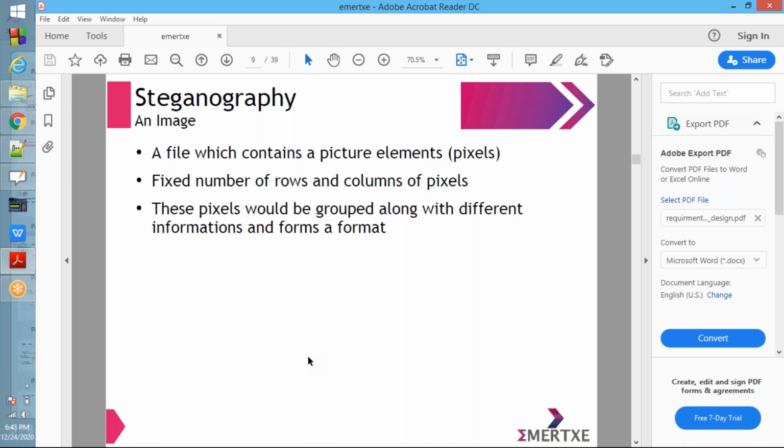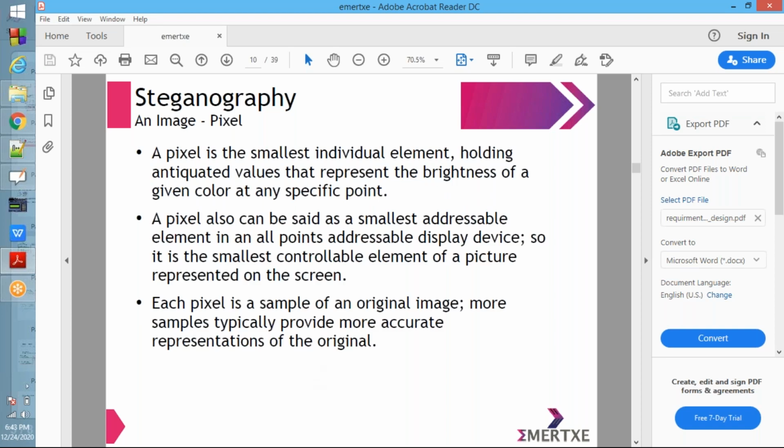Each element is called a pixel. It contains some different information. What is that? We will see now. A pixel is the smallest individual element holding quantized values that represent the brightness of a given color at any specific point. It will give the brightness of the point.